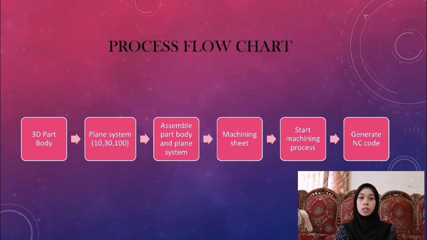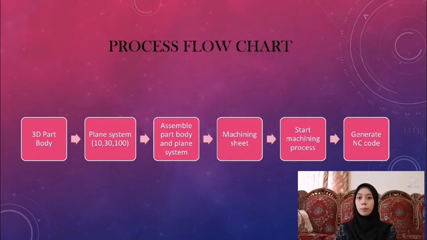Then, construct an operation sheet for all of the processes that will be involved in the machining process and select the proper cutting tools that are available in the lab. Remember, always use the biggest available cutting tool to reduce machining time. The purpose of the operation sheet is to take the guesswork out of the process. The operation sheet tells the operator precisely what needs to be done during the process.